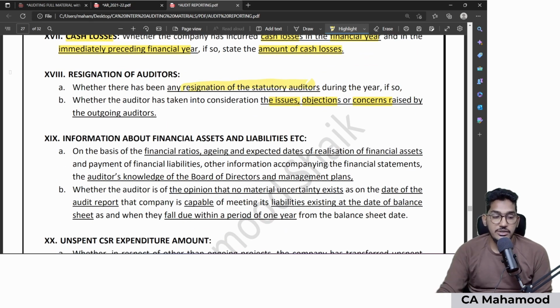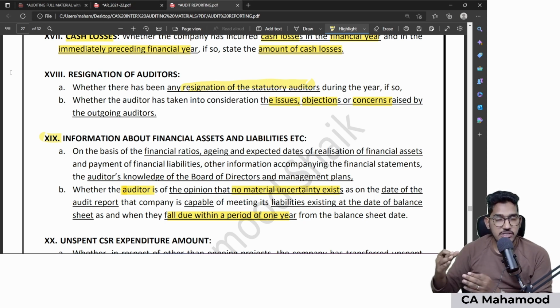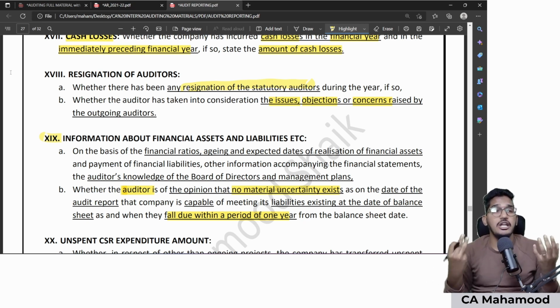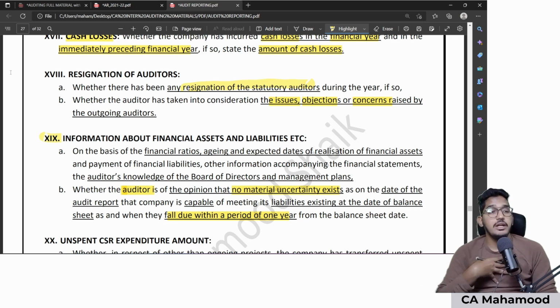And then finally, the 19th point. I will give you a summary of what they say in the 19th point. They ask the auditor to tell his opinion whether the company is able to pay the liabilities which fall due within a period of 1 year, or is there any uncertainty existing. As an auditor, you need to tell your opinion. Is the company having the capability to pay all those liabilities which fall due within the next 1 year, or are they having uncertainty? Is there any doubtfulness regarding the company's ability to pay? That opinion I have to express.